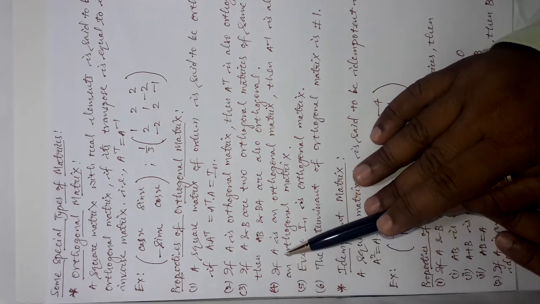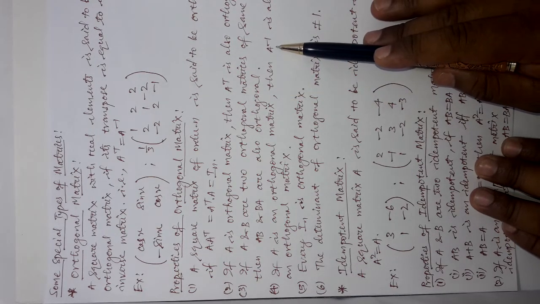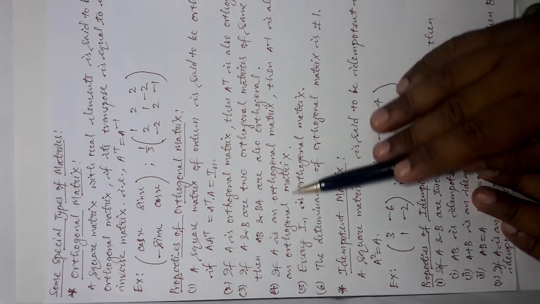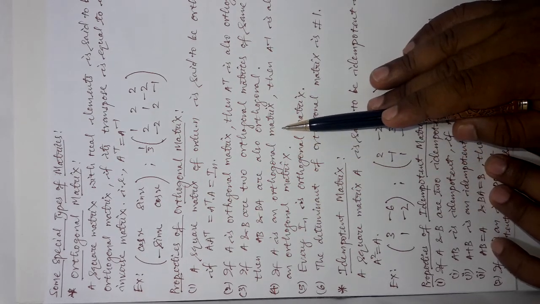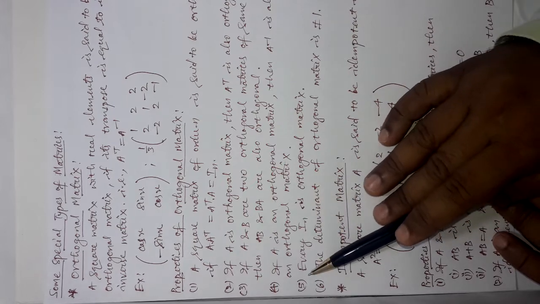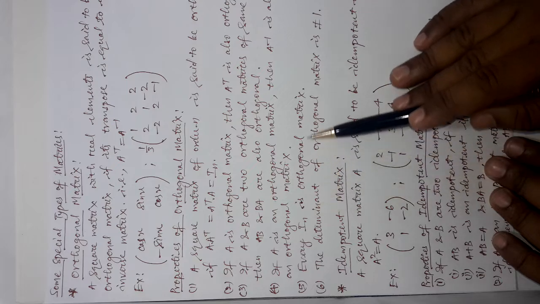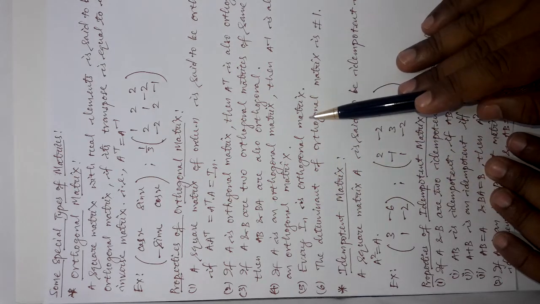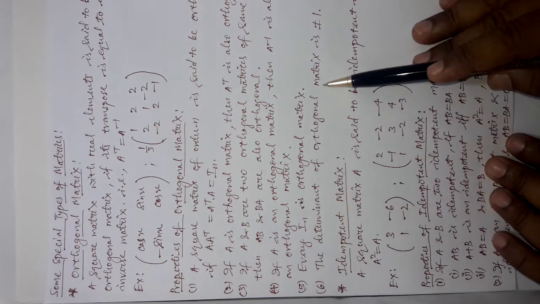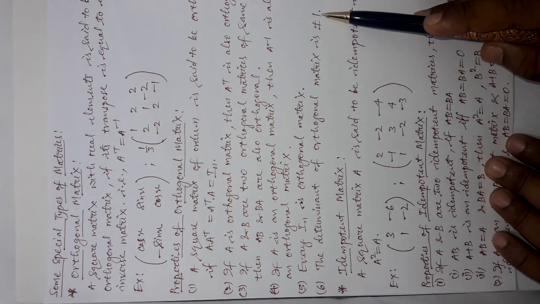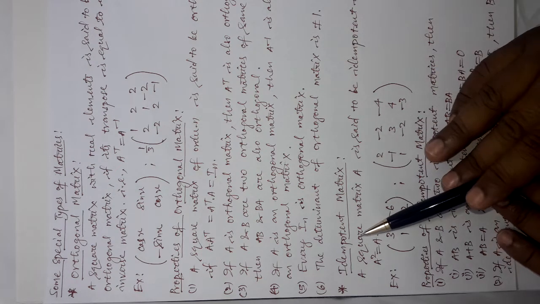The fourth property says if A is an orthogonal matrix, then the inverse matrix A inverse is also an orthogonal matrix. So, the inverse of an orthogonal matrix is also orthogonal. The fifth property says every identity matrix is orthogonal by nature. Now, the determinant value of an orthogonal matrix is either plus 1 or minus 1. It is confirmed.